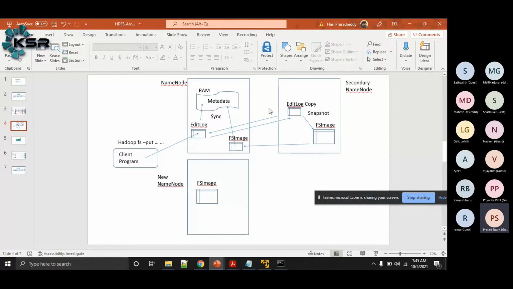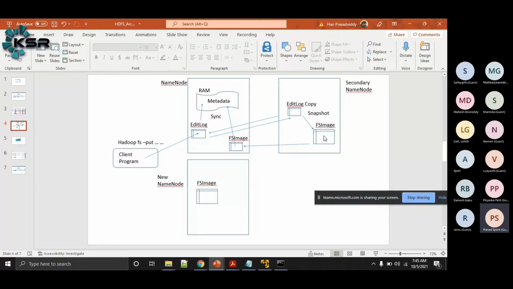Now, the secondary name node, what it will do, right? At regular intervals of time, let's say every 30 minutes or every 1 hour, we can configure it. Okay, let's say every 1 hour it is configured. So every 1 hour, the secondary name node will go and fetch this edit log, and it will make a copy of the edit log, and it will create a snapshot. During the second hour, again it will connect to the name node, fetch this edit log. Now it will combine the previous FS image and the current edit log and create the new FS image.